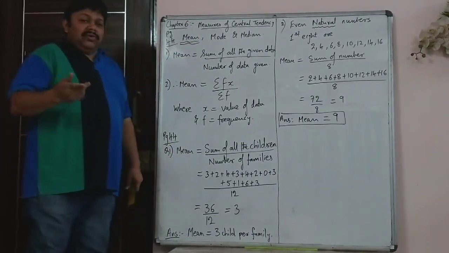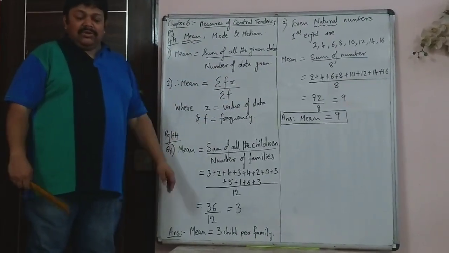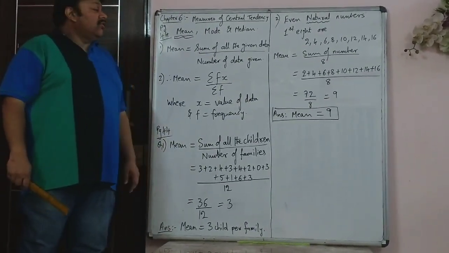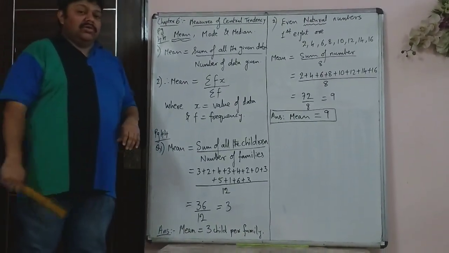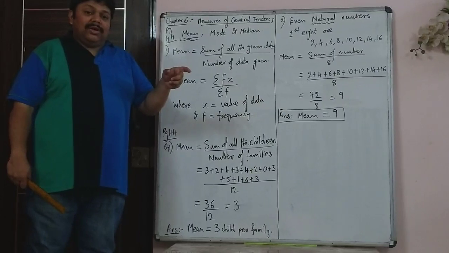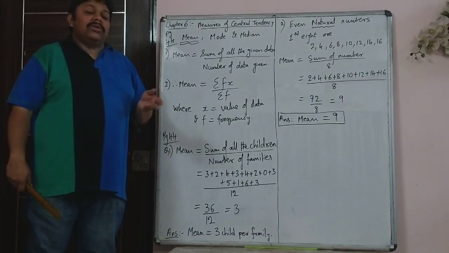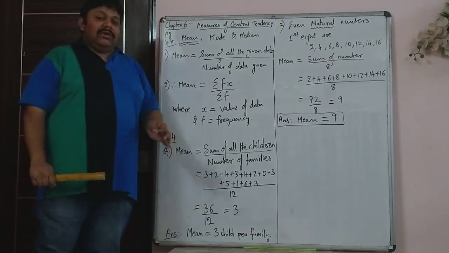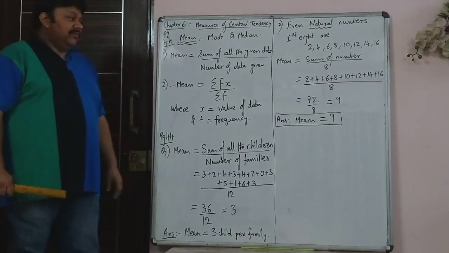So there are three methods to find the mean. One is the direct method, which you have already learned and which we are just revising; the first 5-6 sums are based on that. Then there are two more methods, that is shortcut and step deviation method. Usually one sum comes in the boards based on either shortcut or step deviation method, and it will be specified which method to use. If it is specified and you don't use that method, you get a 0, even though the answer will be the same whatever method is used. Generally in the board exam, if shortcut or step deviation comes, the method is specified.